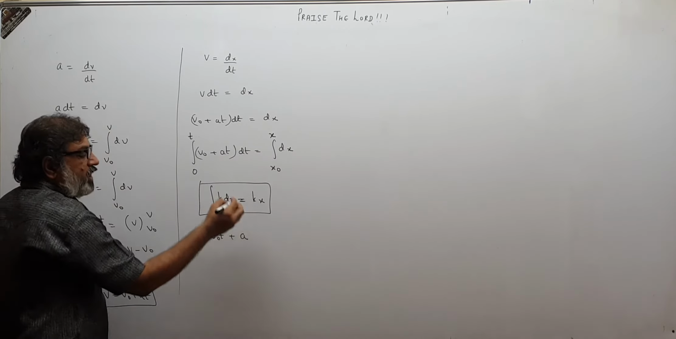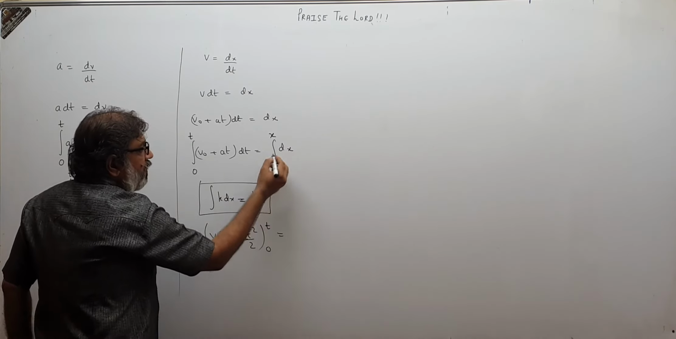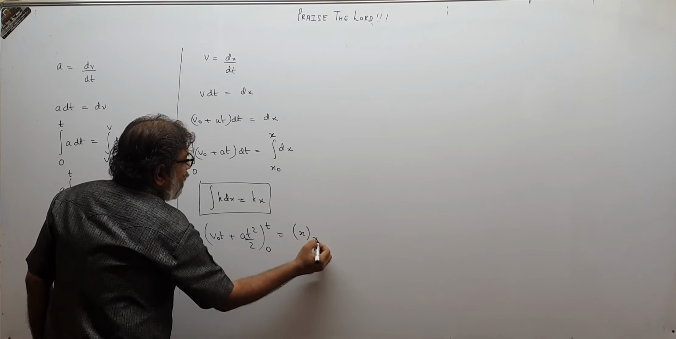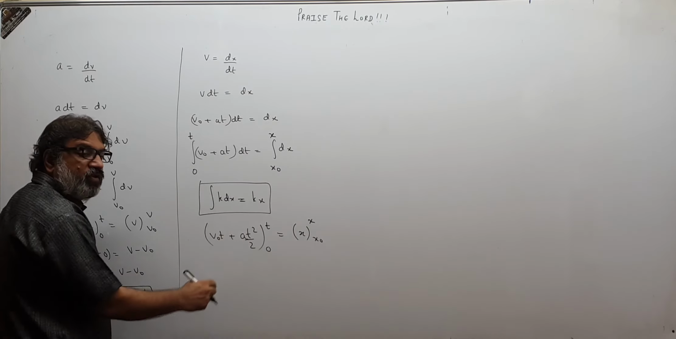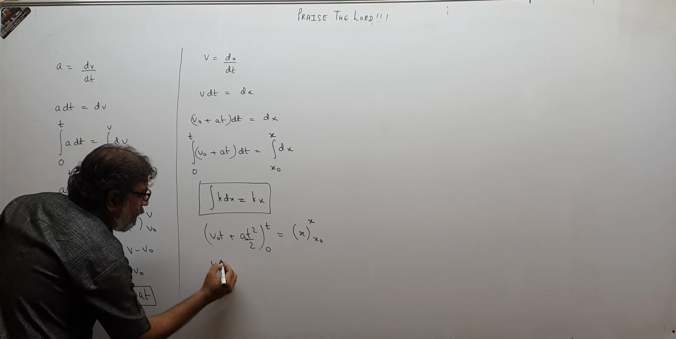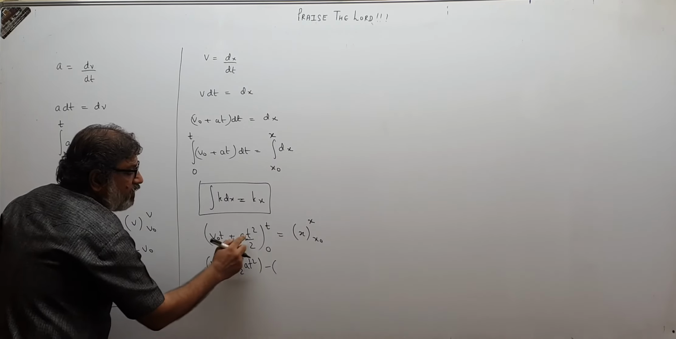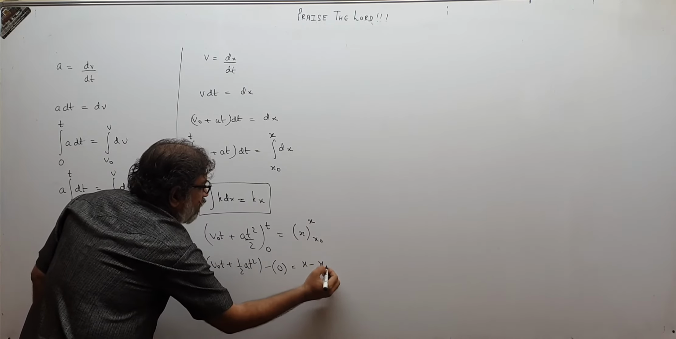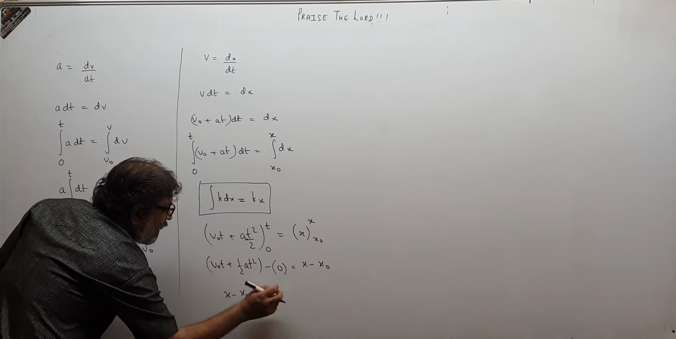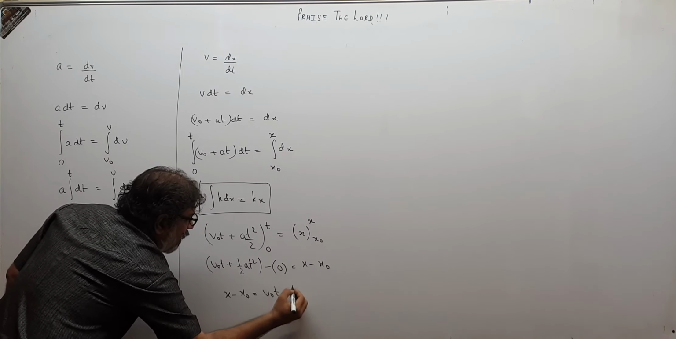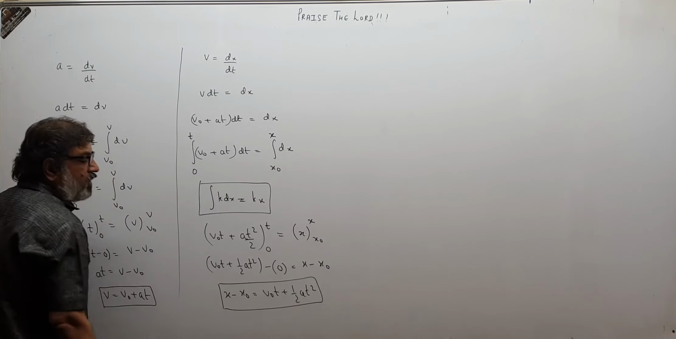This a is constant. For t, the integral will be t square upon 2, from 0 to t. The integral of dx means x from x0 to x. So first, wherever there is t, put t, and then wherever there is t, put 0. So v0t plus half at square, minus 0, equals x minus x0. So the displacement x minus x0 becomes v0t plus half at square. That is the second equation that we got.